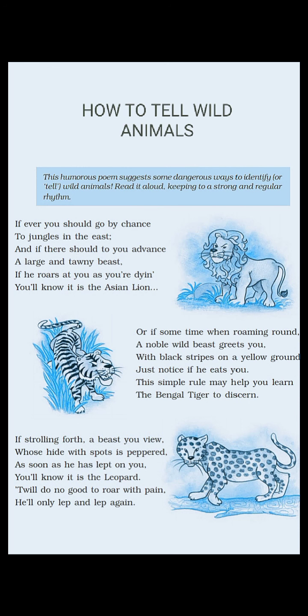Today I am taking Poem 4 Class 10, that is How to Tell Wild Animals by Carolyn Wells. Carolyn Wells, who was born in 1862 and died in 1842, was an American writer, and was famous for books based on mystery.